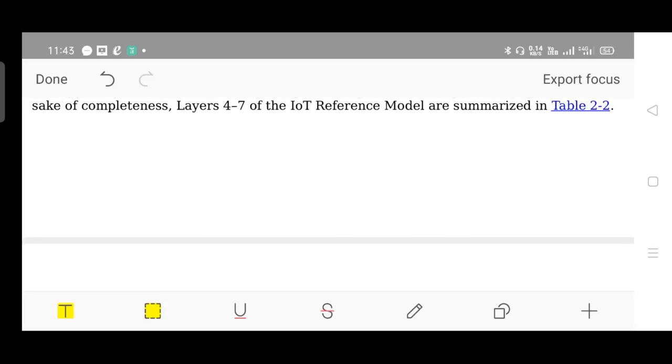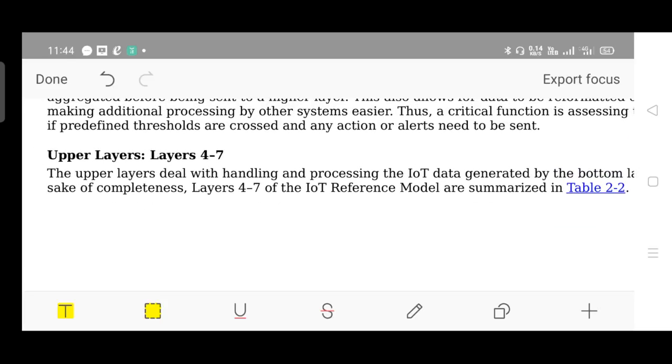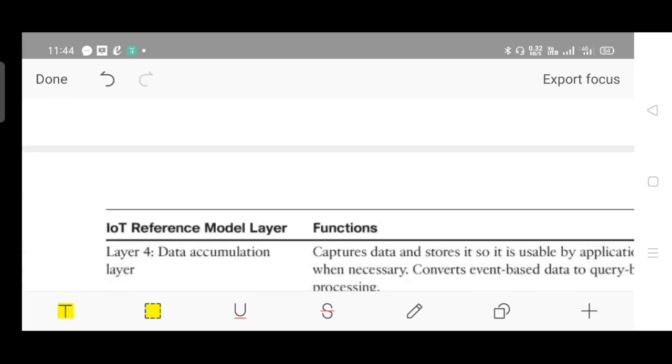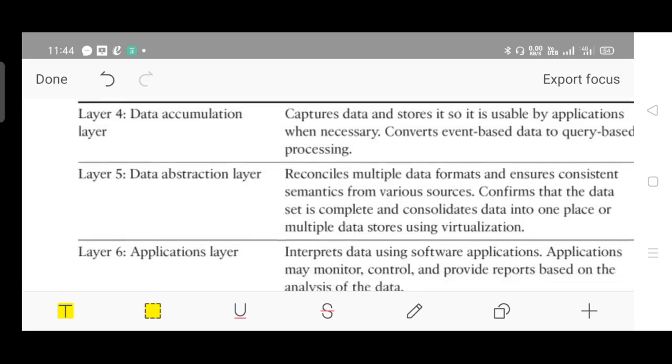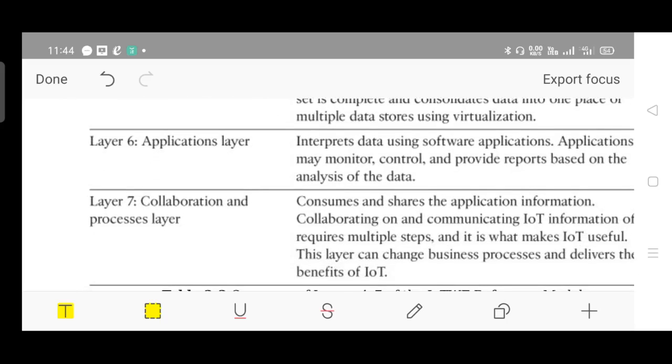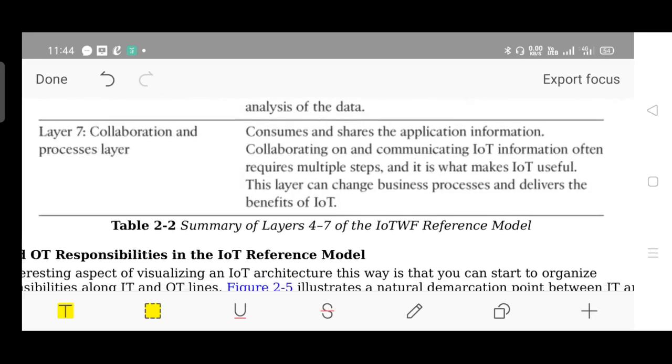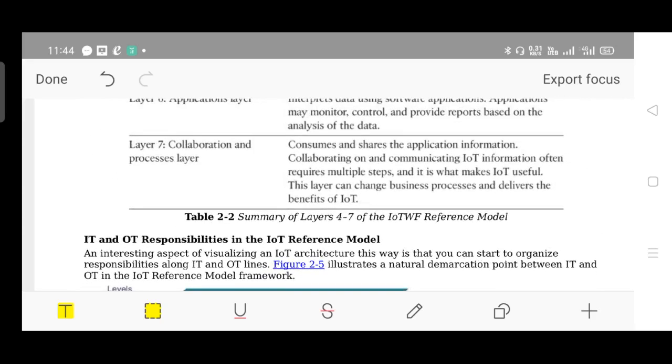Okay. Next, from layer 4 to 7, they are called the upper layers. Layer 4, what happens? Data is stored in RAID and such arrays. So layer 4, the data accumulation layer, stores data in hardware, hard disks, or some external disks, followed by the abstraction layer, application, and finally the collaboration and process layer. They are called the upper layers.